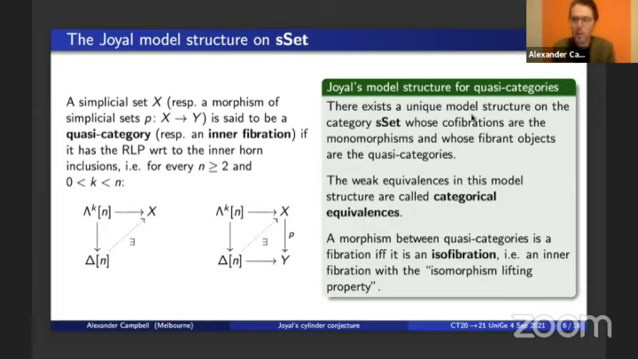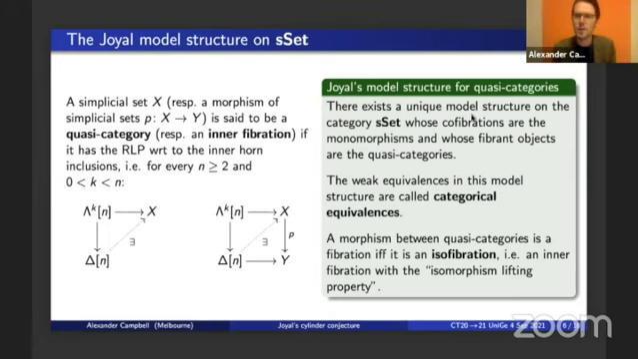And I should say a few things about the fibrations in this model structure. It's true that every fibration is an inner fibration, but the converse is not true in general. For a map between quasi-categories, we know that it's a fibration if and only if it's a so-called isofibration, an inner fibration which has an additional isomorphism lifting property. But it's important to note that we do not have any such nice description of the fibrations between arbitrary simplicial sets. And it's this fact which makes the proof of this Joyal conjecture difficult.